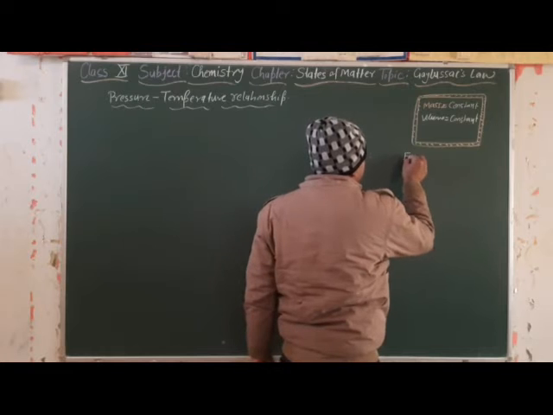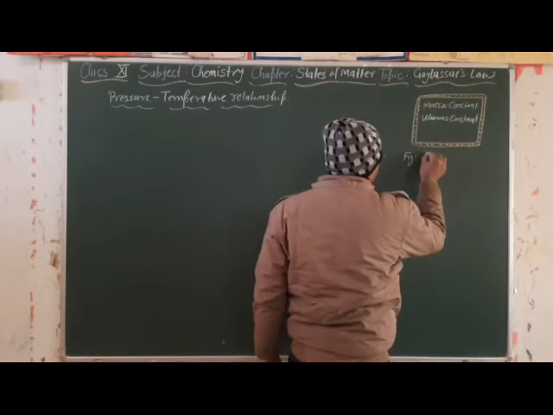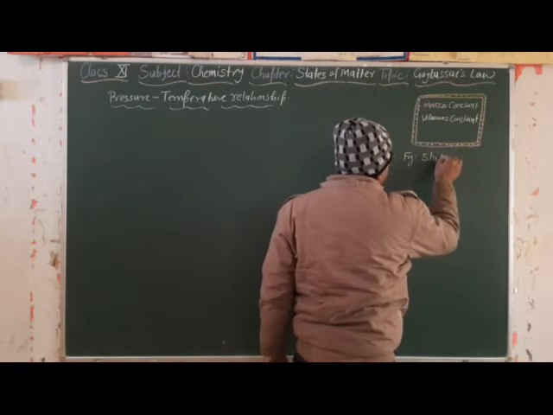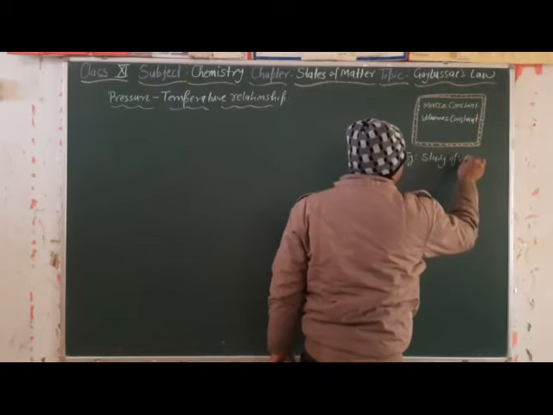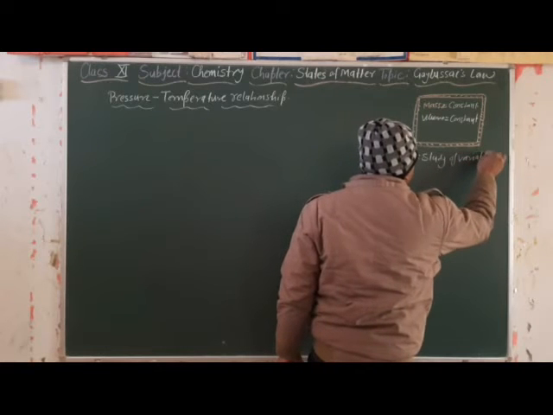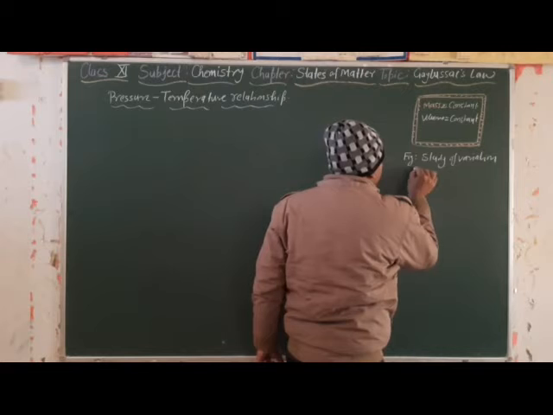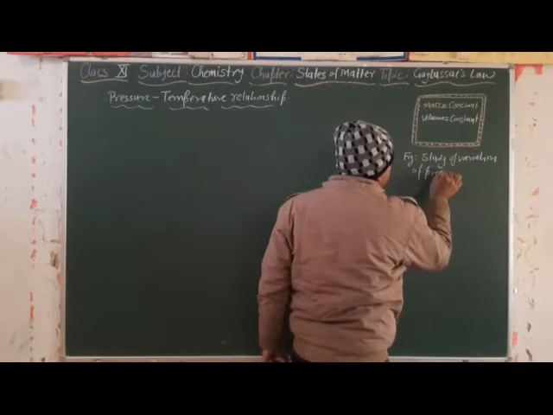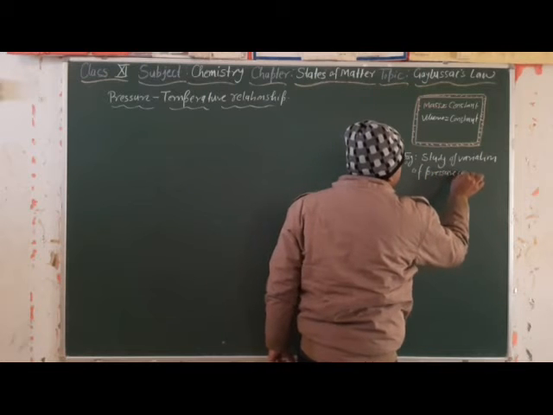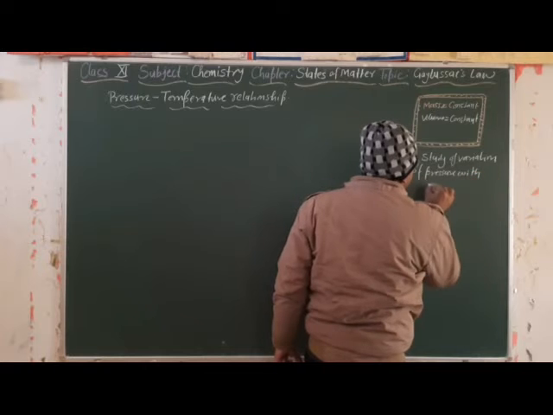So this figure indicates the study of variation of pressure with temperature.